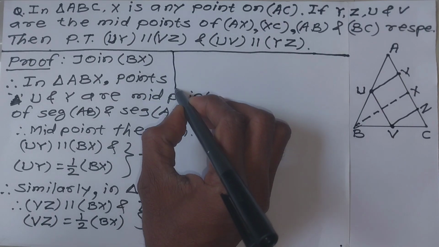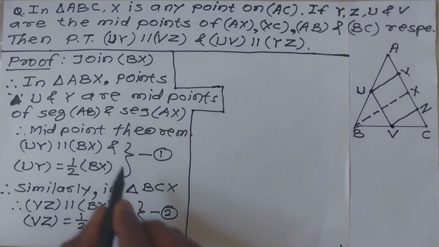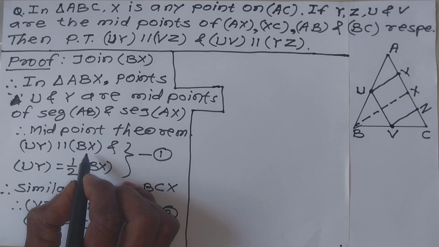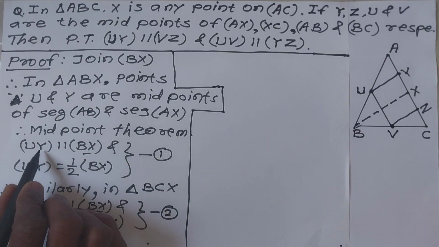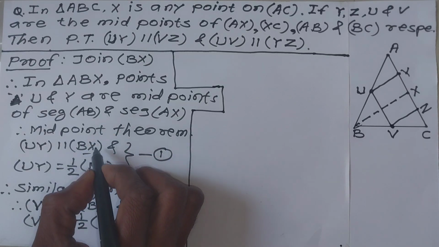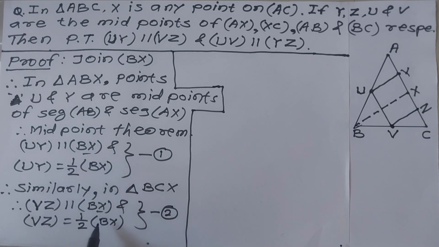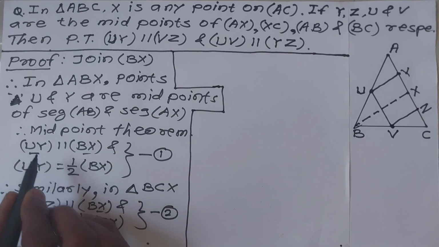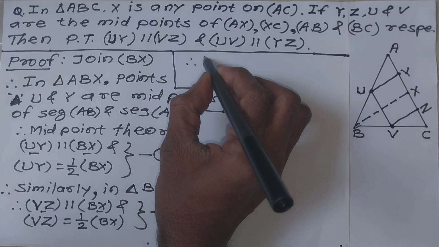Therefore, from equation 1 and 2: here UY is parallel to BX and here VZ is parallel to BX. This BX is the same, so instead of writing BX, we write UY parallel VZ.